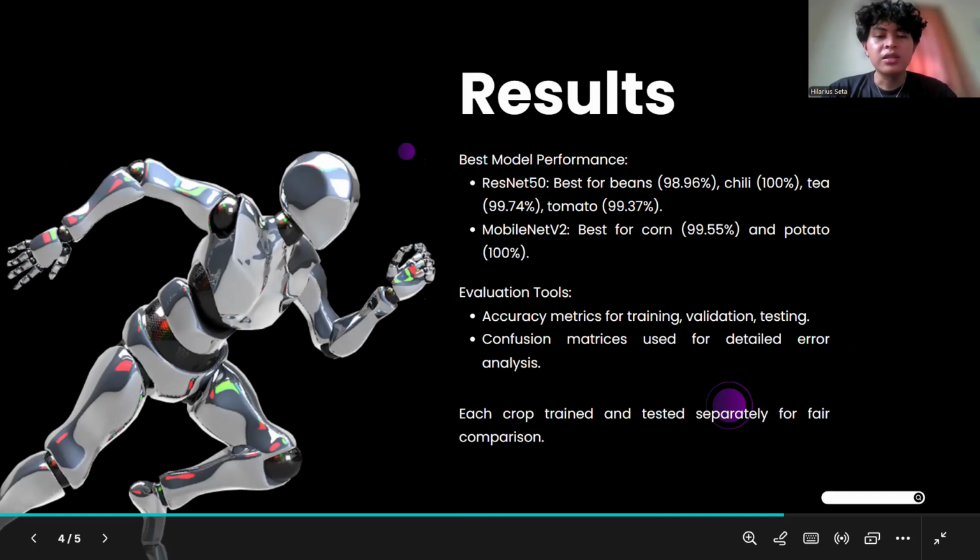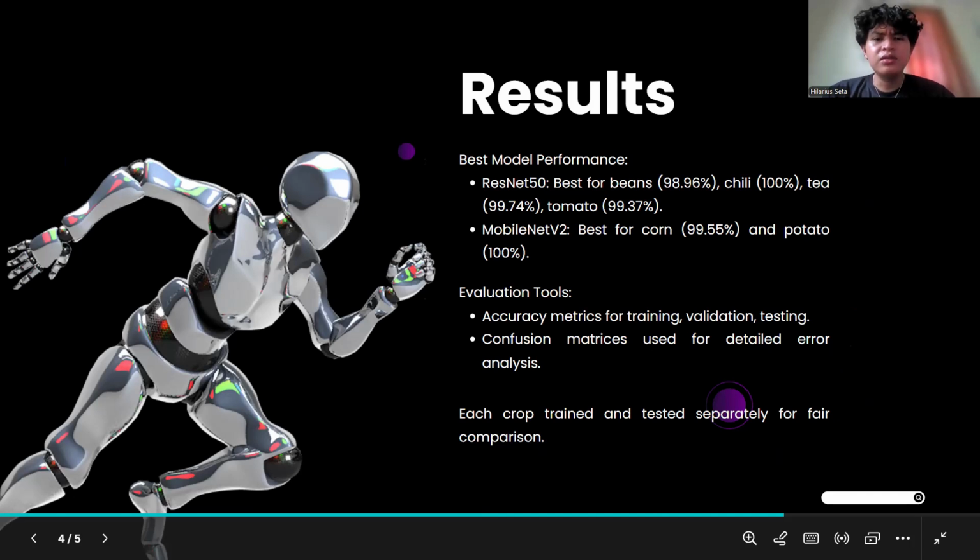It achieved a testing accuracy of approximately 99% for tea, over 99% for tomato, and a perfect score of 100% for chili. For beans, it reached nearly 99% as well.